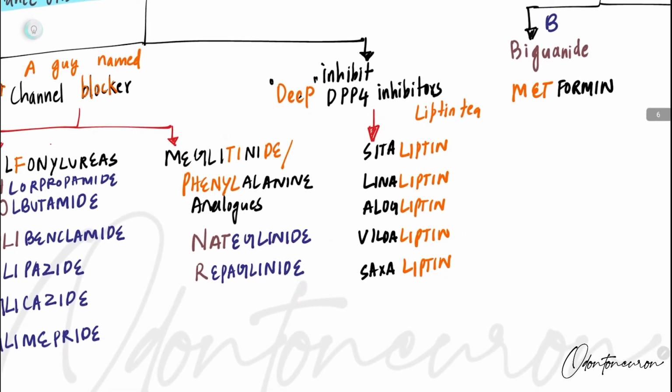Now, even though this guy was trying to get his life proper, using surf and all those things, that was not happening. He was unable to clean his life properly. After the breakup, he was in deep heartbreak and unable to come out. So when I say deep, put DP. So it's a DPP4 inhibitor.